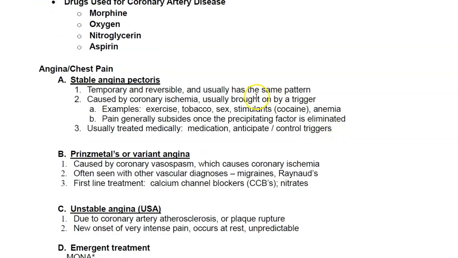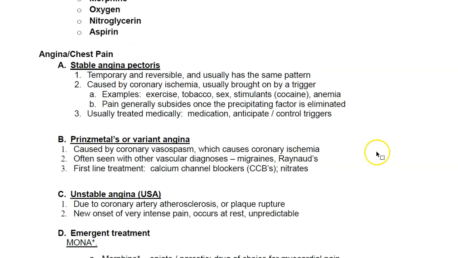So you have angina, which is the term that we use for chest pain. So there are different types of chest pain, and it will depend on the description. So we have stable angina pectoris, we have Prinzmetal or variant angina, and you also have unstable angina or USA. So for stable angina, this is basically temporary and reversible and usually has the same pattern.